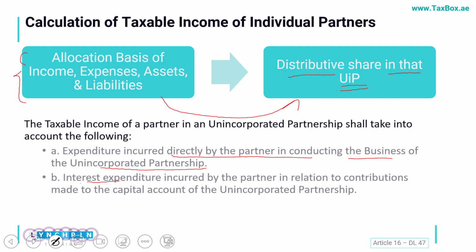And the important thing is that such interest expense would not have any cap on it. In future sessions we'll see that the interest expense is only admissible up to 30% of the EBITDA, but in this case FTA up till now has not specified any cap on this.